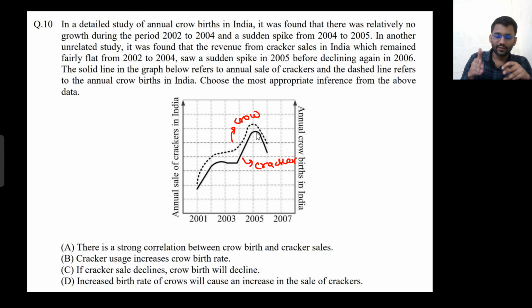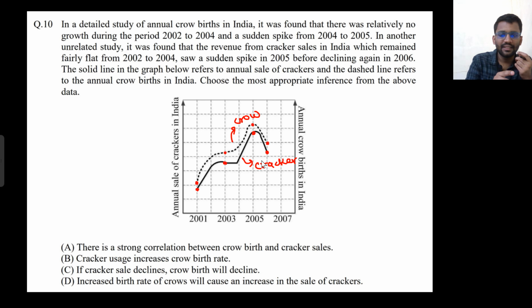Okay, so what we can see here is that in 2001 this was the sale of crackers and this many crows were there. In 2003 this was the sale of crackers and this many crows were there, and in 2005 this many crows were there and this many crackers we sold, and in 2006 this many crows were there and this many crackers we sold. Okay, now let's read the options one by one.